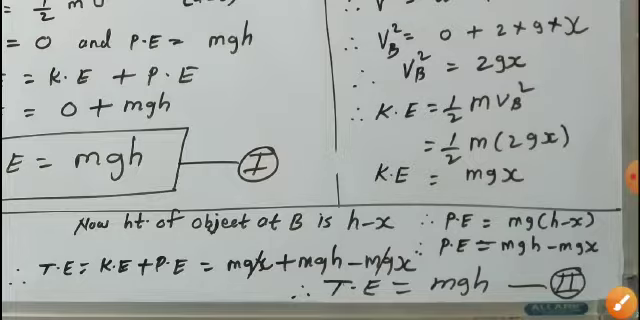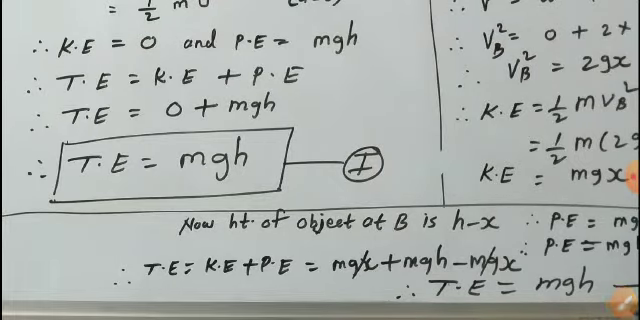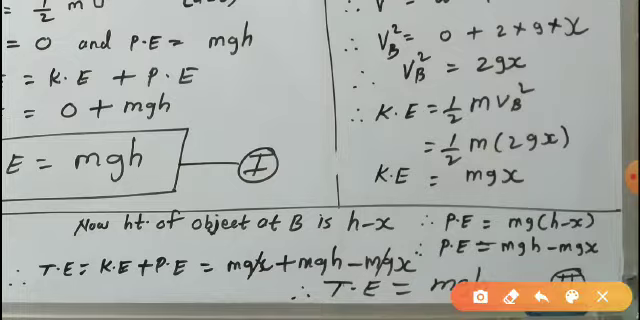Now we have to find out the potential energy at this position. How do we find potential energy? The height of the object at B is h minus x. So the potential energy formula is mgh, where h is replaced by h minus x. So mg into h minus x. Therefore potential energy is equal to, solving this bracket, mg into h, mgh. Now multiplying x, minus times minus, mgx. So potential energy is equal to mgh minus mgx.